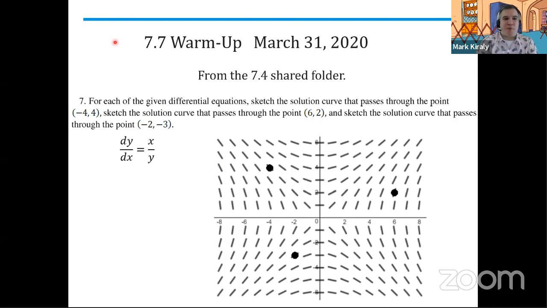All right, so today's warm-up is the aforementioned number 7 from last night's homework. And I'm just going to reread it to you in case you didn't get a chance to look at it yet, or you're watching this at some later date. For each of the given differential equations, sketch the solution curve that passes through the point (-4, 4), sketch the solution curve that passes through the point (6, 2), and sketch the solution curve that passes through the point (-2, -3). And the reason it's plural is this was the directions for 4 different problems.